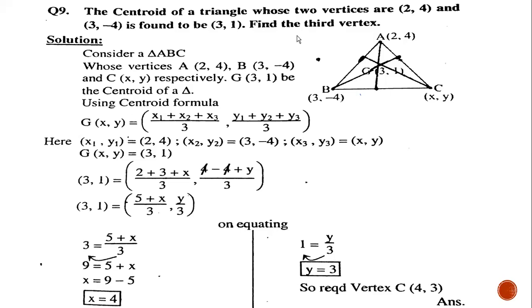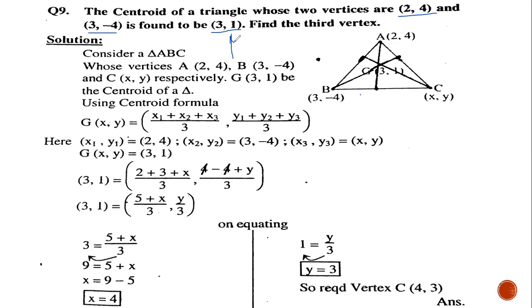So our question is, the centroid of the triangle whose two vertices are 2, 4 and 3, minus 4 is found to be 3, 1. What does this 3, 1 represent? Hassan? Sir, centroid. Good. This 3 and 1 are the coordinates of the centroid.